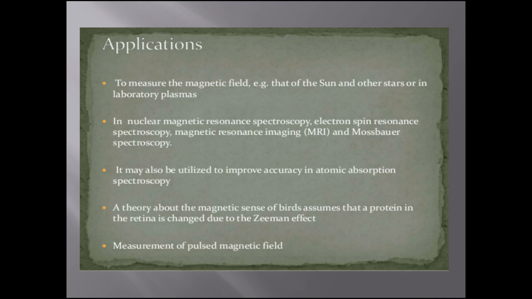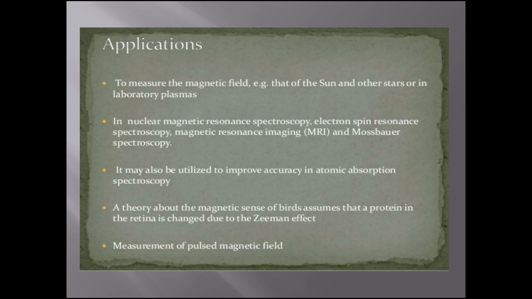Now the applications of the Zeeman effect. To measure magnetic fields, for example of the sun and other stars, and in laboratory plasmas. In nuclear magnetic resonance spectroscopy, electron spin resonance spectroscopy, magnetic resonance imaging and Mossbauer spectroscopy.